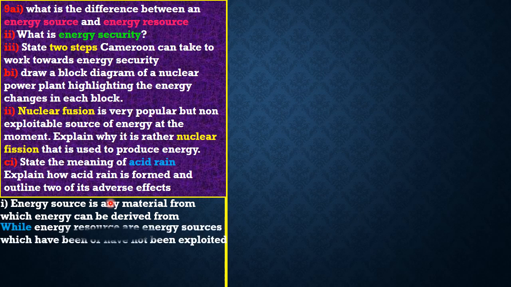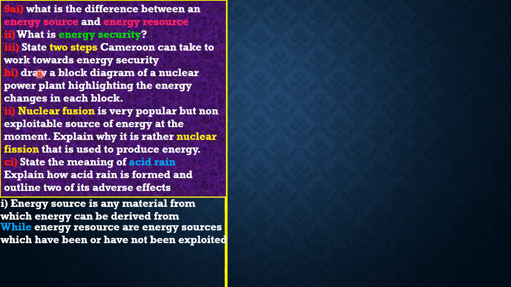Now, what is an energy resource? Energy resources are simply energy sources that have been exploited and those that have not been exploited. That's one way you can define it. You can also define it as energy sources that are in excess or in abundance. But the best method is by telling them that an energy resource is simply energy sources that have been exploited and those that have not been exploited. So that's the first question.